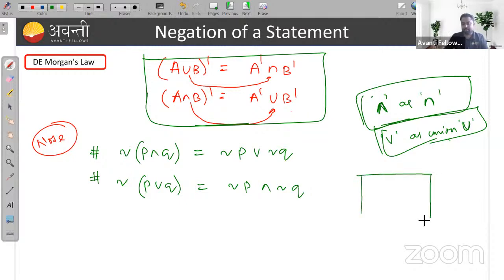That is my universal set, U. So if it is the universal set, and you have a small set P, or a small statement P, suppose here I am writing P. Tell me, which is P complement? This red line region is my P. And which one is my P complement? So this black shaded region will be my P complement.